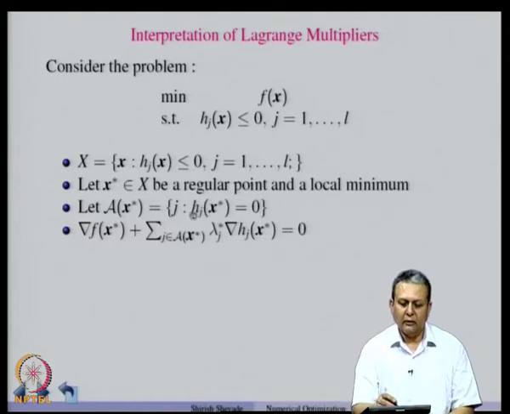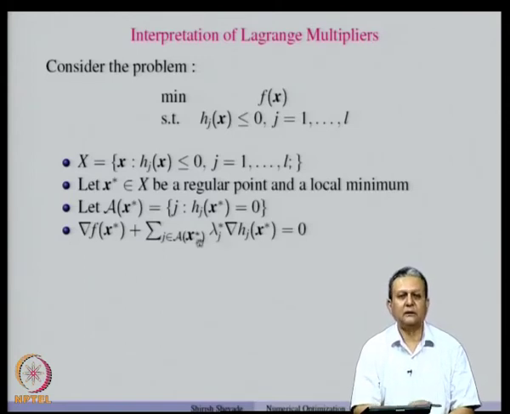Okay. So, x star is a regular point and is a local minimum. So, the first order KKT conditions are satisfied, in other words, gradient f x star plus sum over j belonging to the active set of lambda j star gradient h j x star is 0, or in other words, x star lambda star is a KKT point.